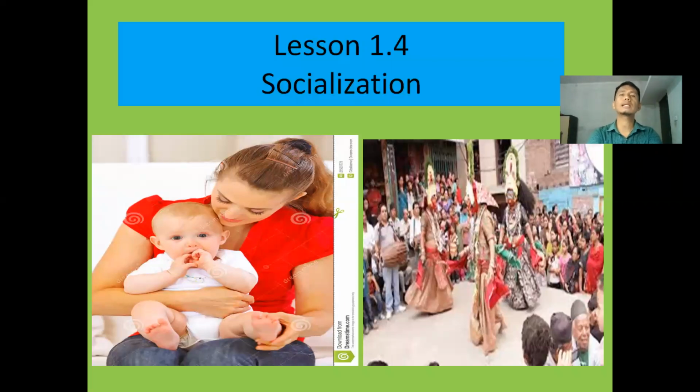I have told you already, socialization begins right after our birth, and our parents play their vital role to nourish us. You know that we grow up and attain the age of teenage, adulthood, old age, and so on. It's a natural process. Actually, this first picture is showing the important role of our relatives, especially parents, to socialize us in our life.